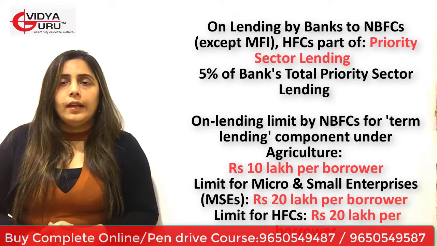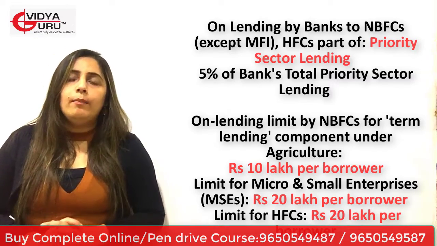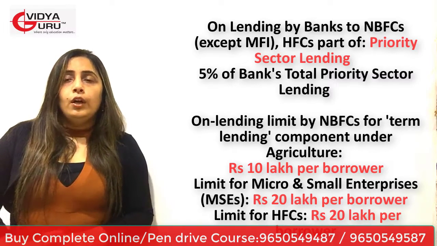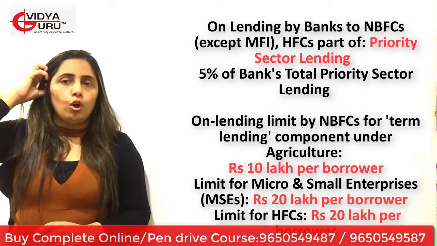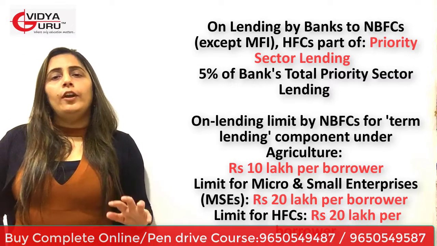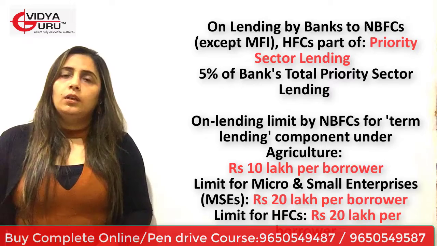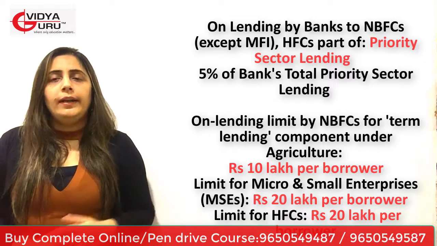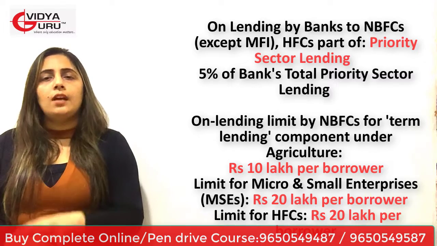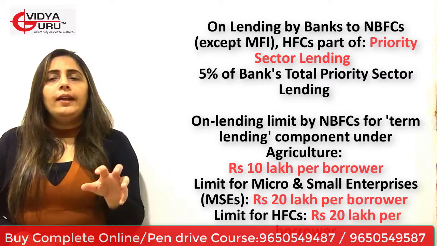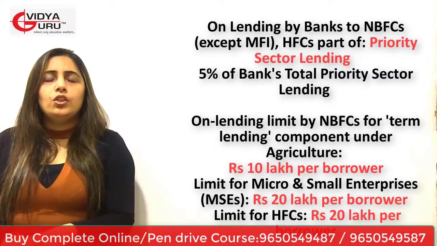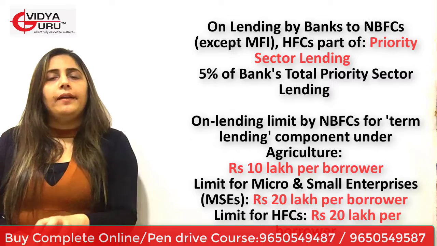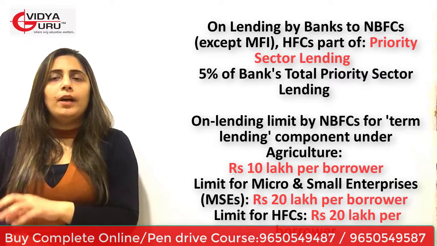Let's move to the other point, and that is on lending limit by NBFCs for term lending component under agriculture: Rupees 10 lakh per borrower. What does that mean? We are referring to priority sector lending only, and I'm going to explain something else here. We are going to talk about term lending under priority sector lending. When the banks lend money to agriculture in term lending, 10 lakh is the limit per borrower.